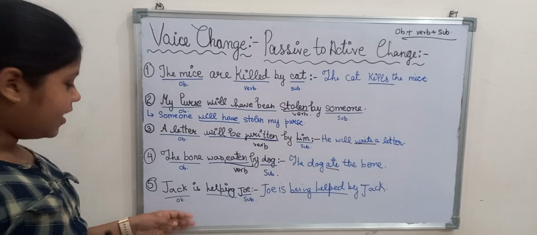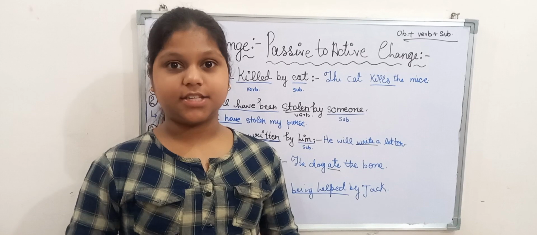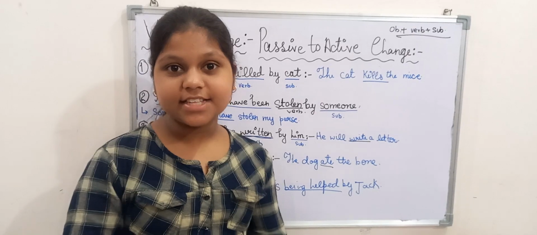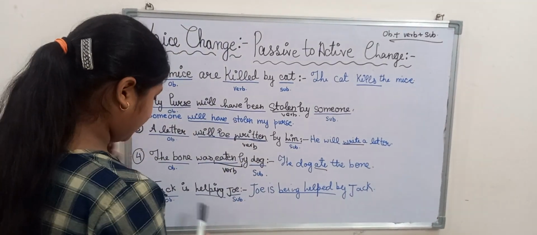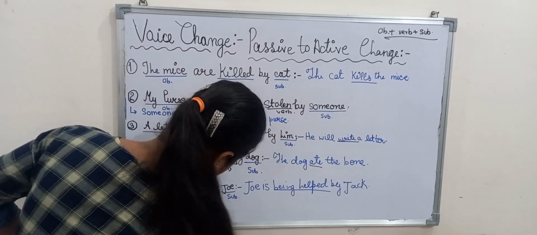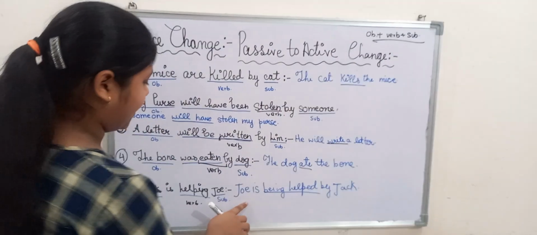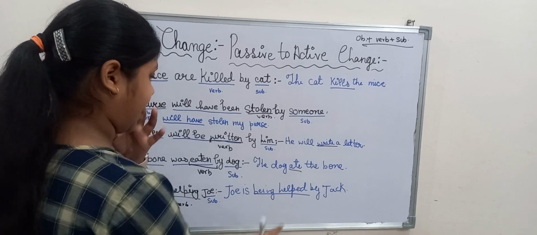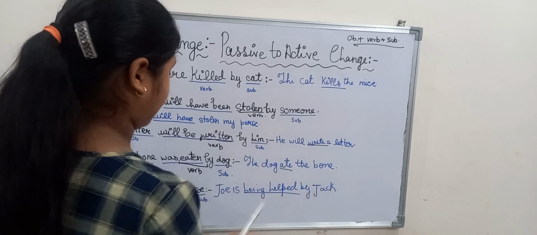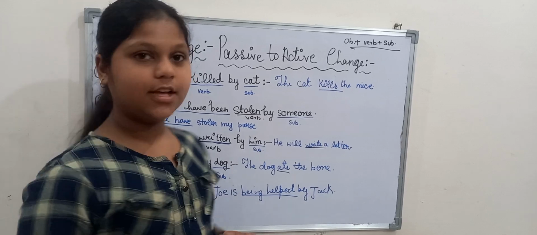Now the last example. Jack is helping Joe. This sentence is in present continuous, meaning he has not finished helping. He is right now helping Joe. So Joe, the object, comes at the first: Joe is being helped by Jack. So this is the active to passive change.